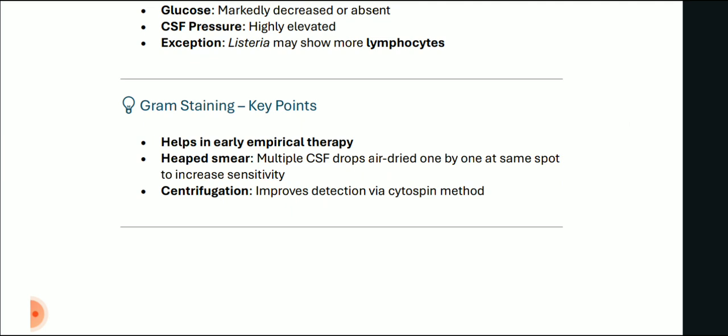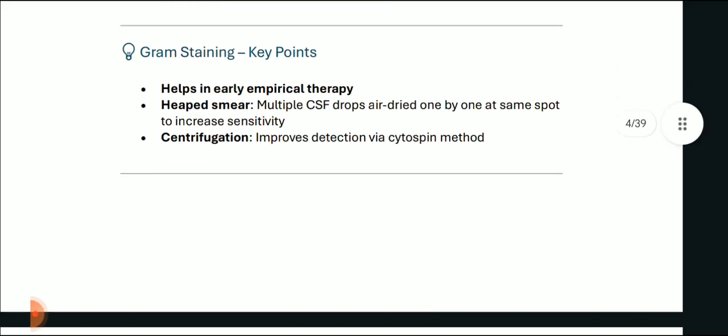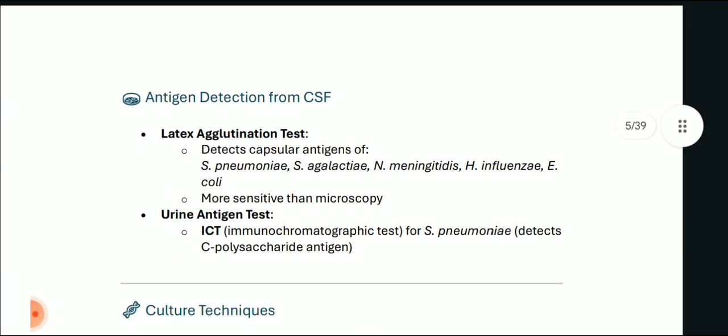What do we have to do in gram staining? Gram staining helps in early empirical therapy. A heaped smear is made. Multiple CSF drops are air dried one by one at the same spot to increase the sensitivity of gram staining, because CSF is of very watery consistency, so we like to concentrate it by making a heaped smear. Okay, now centrifugation is done, which improves detection via cytospin method.